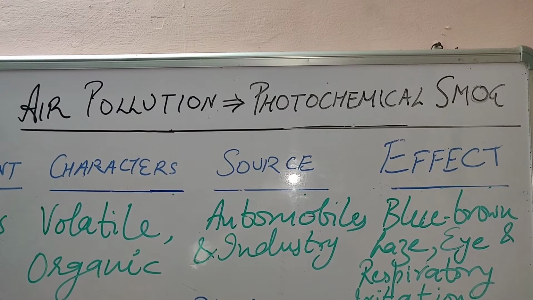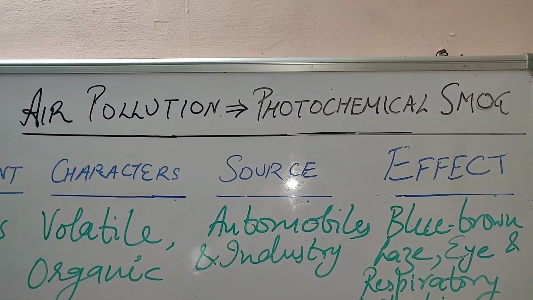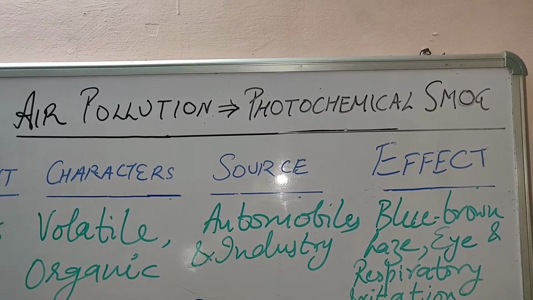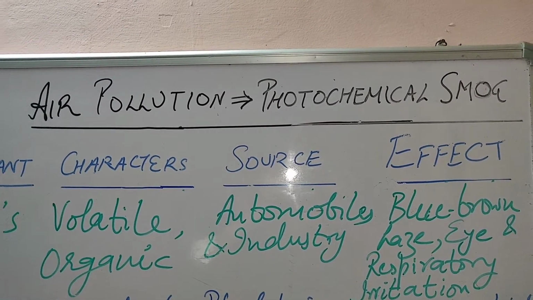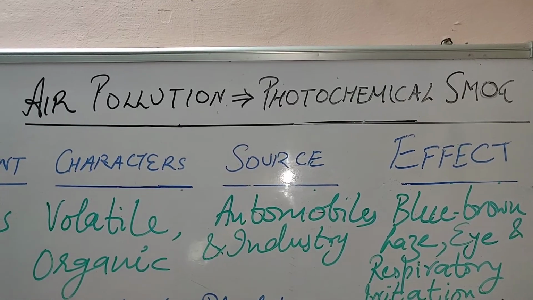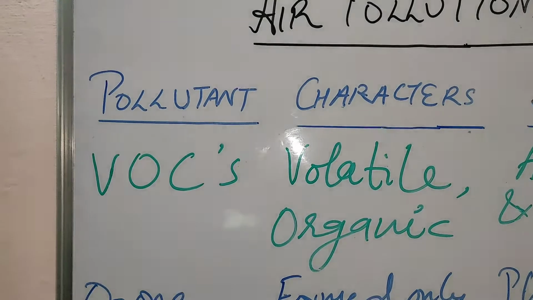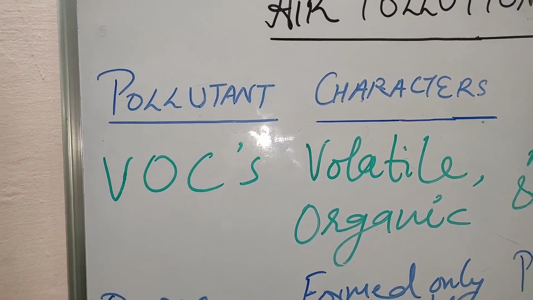Smog is actually smoke plus fog. When it is formed, that is called smog. So let's understand about these. That is photochemical smog. So what are the pollutants which form this photochemical smog?